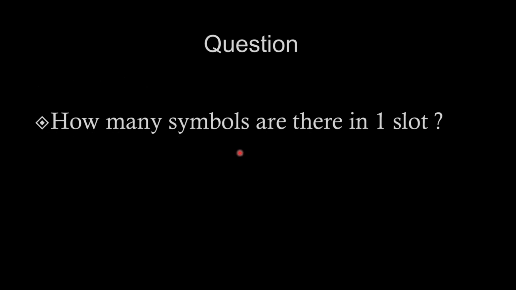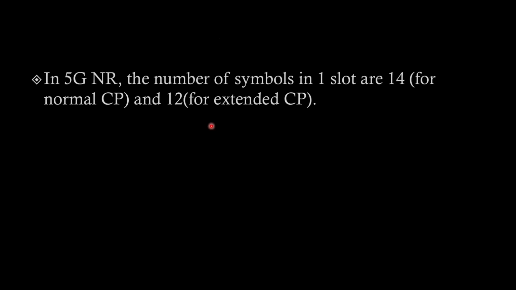How many symbols are there in one slot? Always remember that in NR, it is fixed that one slot has 14 symbols for normal cyclic prefix and 12 for extended CP. Okay, so let's assume that the question is asked for normal CP, and if they have not mentioned which type of CP it is, you can ask the interviewer. Otherwise, you can just apply normal CP. Then always remember that it is fixed in one slot, irrespective of subcarrier spacing. The number of symbols is 14.